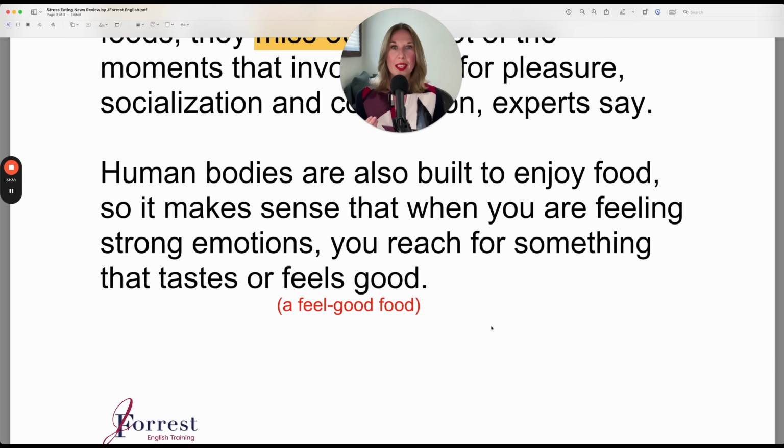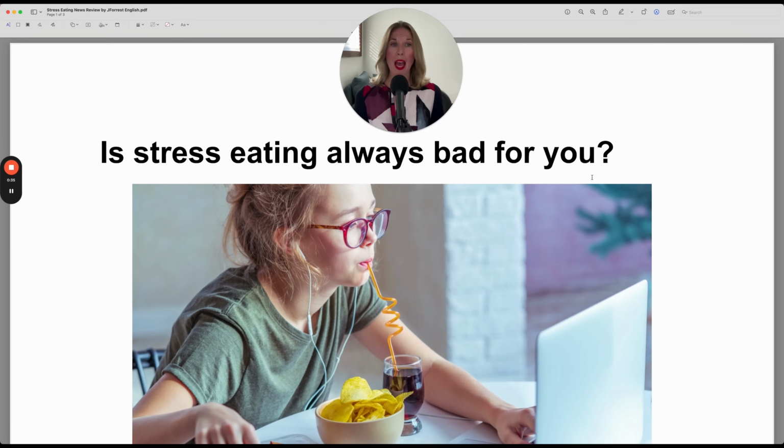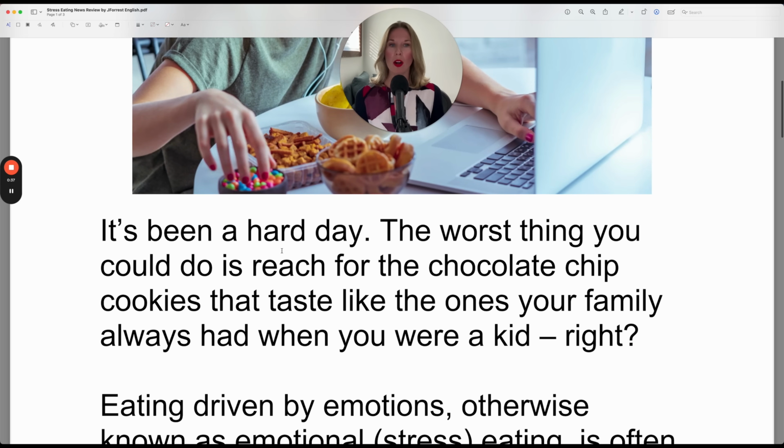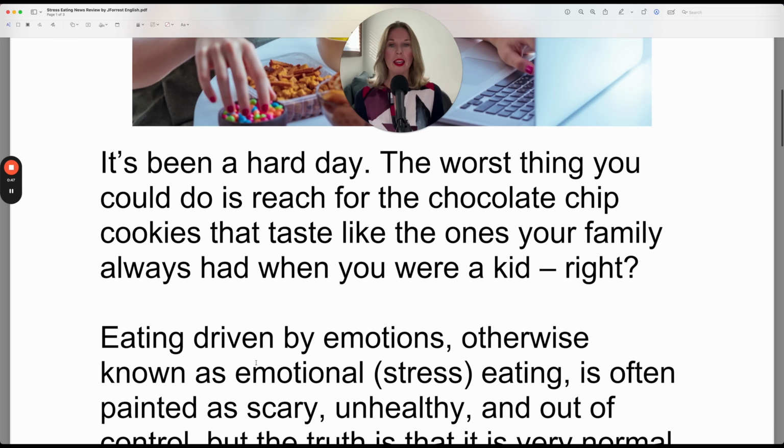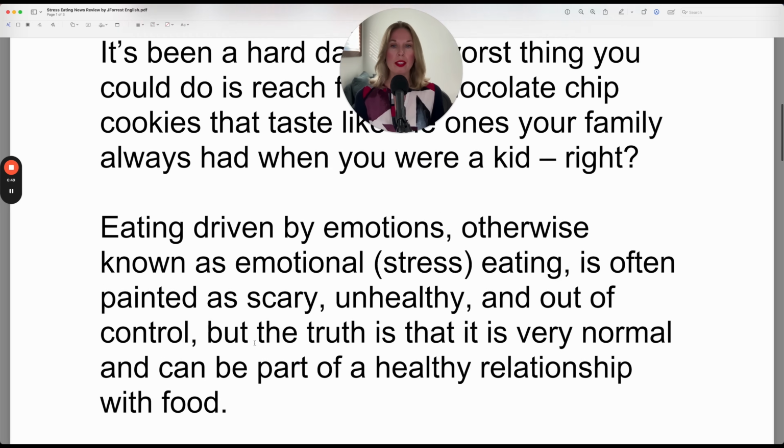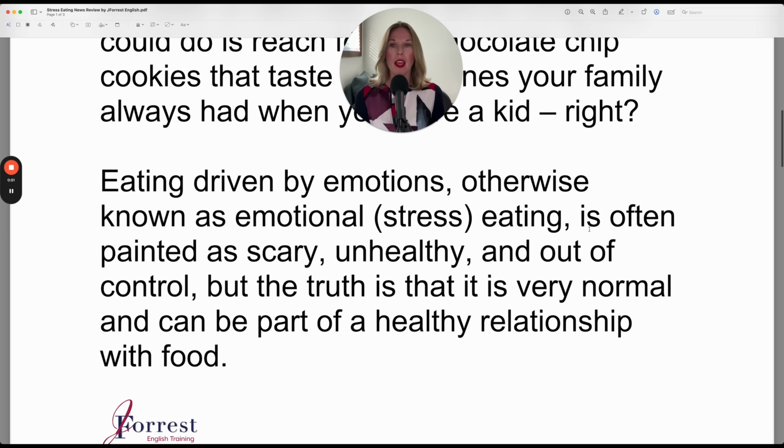So now I'll read the article from start to finish, and this time you can focus on my pronunciation. Is stress eating always bad for you? It's been a hard day. The worst thing you could do is reach for the chocolate chip cookies that taste like the ones your family always had when you were a kid, right? Eating driven by emotions, otherwise known as emotional stress eating, is often painted as scary, unhealthy, and out of control. But the truth is that it is very normal and can be part of a healthy relationship with food.